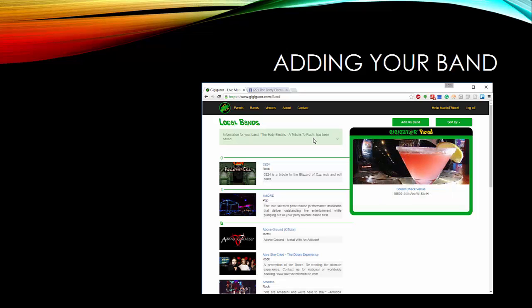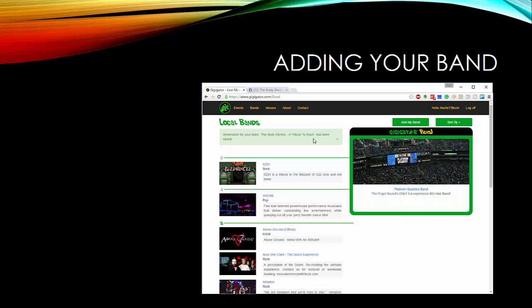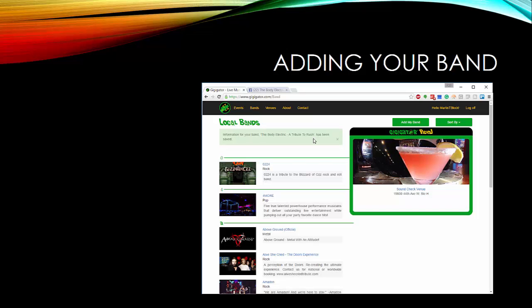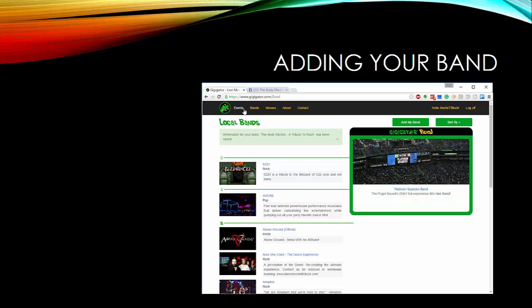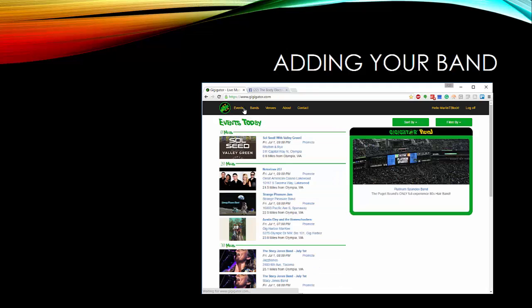From this point forward, inside of Facebook, whenever you publish events on your band page, those events are going to automatically show up here in Gigigator on the Events tab for the date that that event takes place.